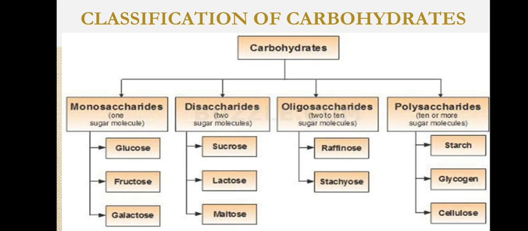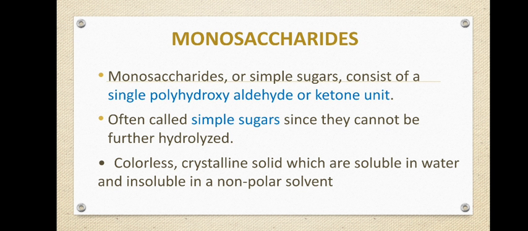The last class of carbohydrate is polysaccharide. When more than 10 sugar units are present, it is a polysaccharide. Poly means many, saccharide means sugar. So many sugar units form polysaccharides. You can see the examples also. We will be seeing them one by one in the later slides.